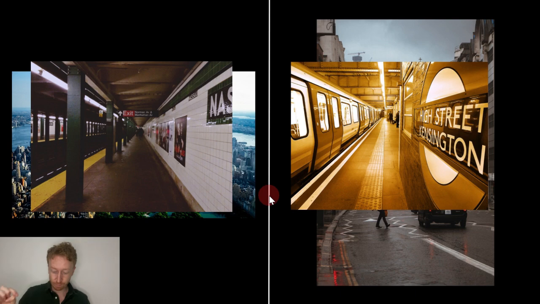The Underground in London, the tube, is far more modern than the subway in New York. Actually, the subway in New York is very old-fashioned. It is incredibly old-fashioned. So the metro system in London, I think, is much more modern than the metro system in New York.